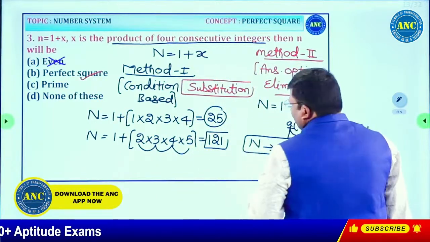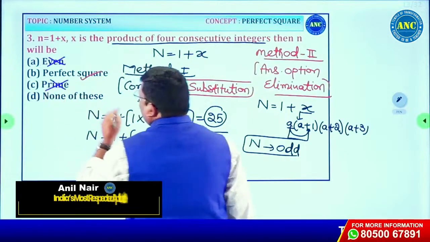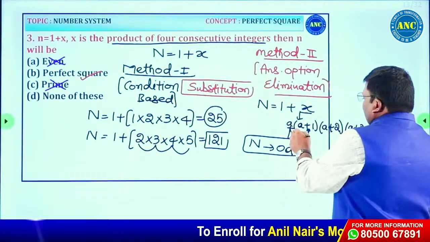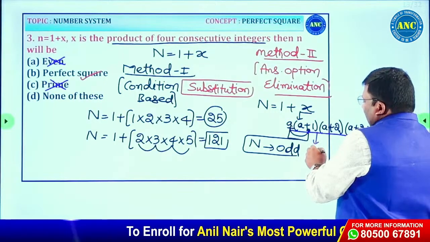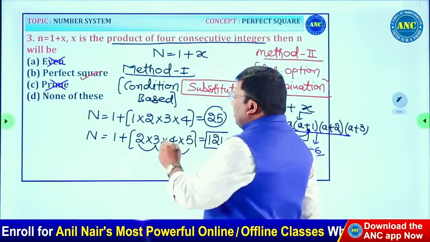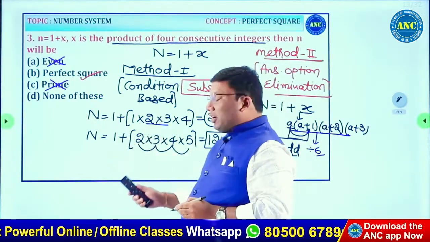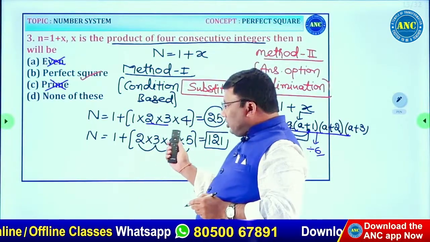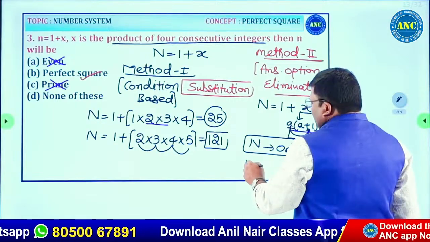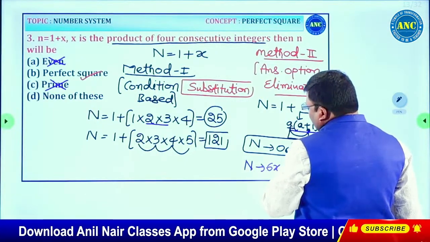Now second, the prime number option can also be eliminated. Sir, how did you eliminate prime number? The product of any 4 consecutive numbers is divisible by 6, since it has 2 into 3 into 4. 2 threes are 6, and 6 into any number is divisible by 6. Plus 1, so n will become 6 into something plus 1.